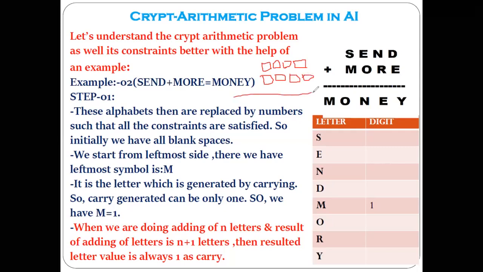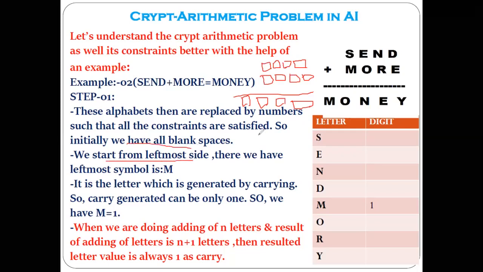And this is your addition of these. This is the box for money. And you can see initially all the boxes are empty. Okay, when you start encrypting, all the boxes are empty. So initially there are blank spaces.